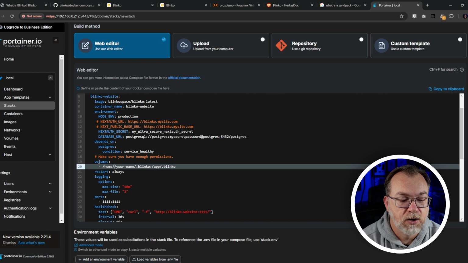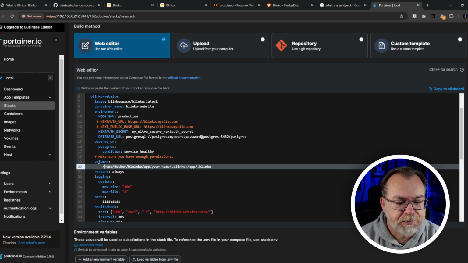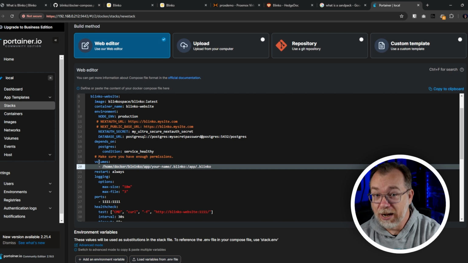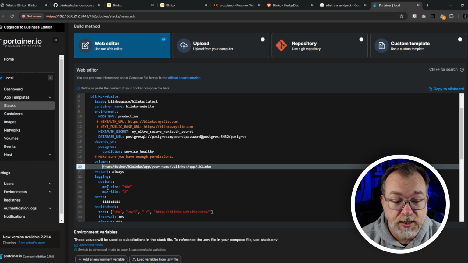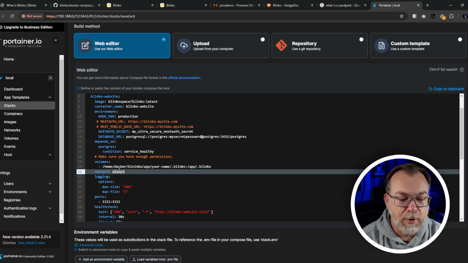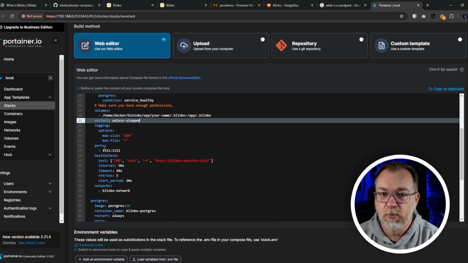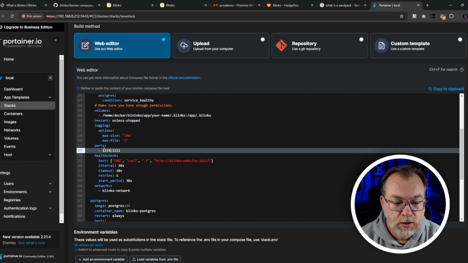So I'm going to do something like home, Docker, Blinko, and then app, right? You can map that however you like to. I just like to have a path to follow when I deploy my Docker containers. Again, I would probably change this to unless stopped. And then if you were already using port 1111, you might do something like 1234. Just only change that first half.